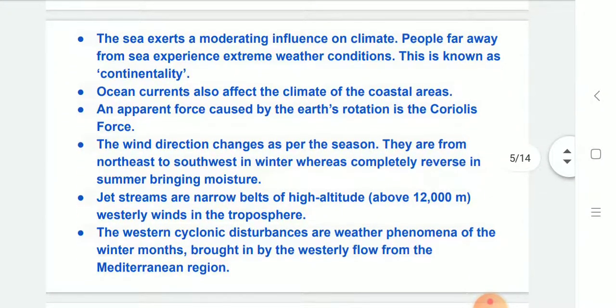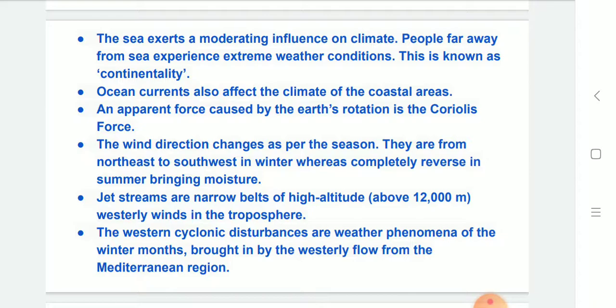The sea exerts a moderating influence on climate. People far away from the sea experience extreme weather conditions, which is known as continentality. Ocean currents also affect the climate of a coastal area. An apparent force caused by Earth's rotation is the Coriolis force. The wind direction changes as per the season. They are from northeast to southwest in winter, whereas completely reverse in summer, bringing moisture.